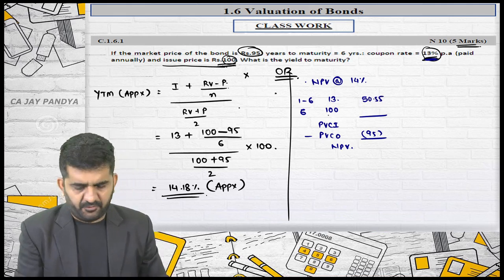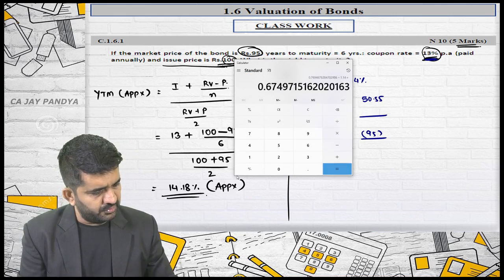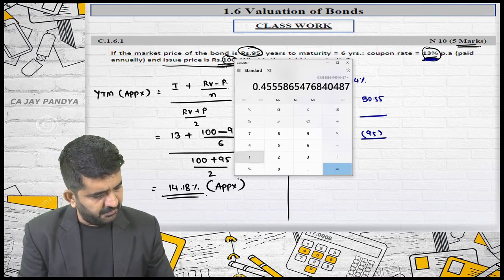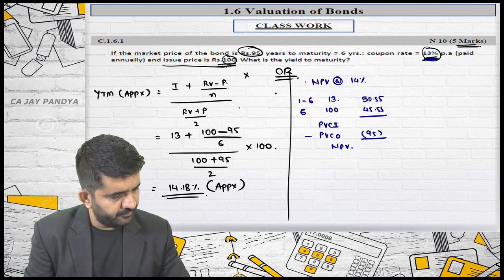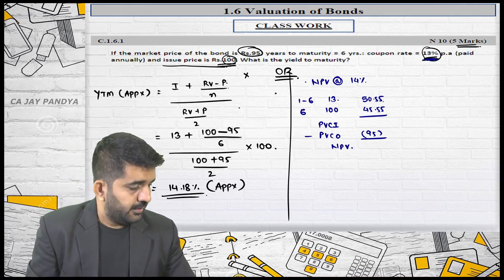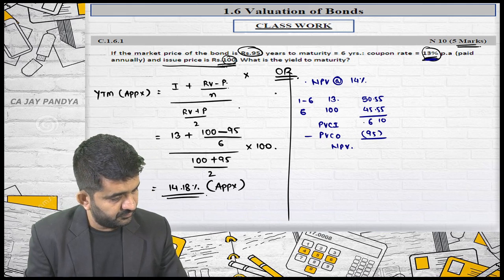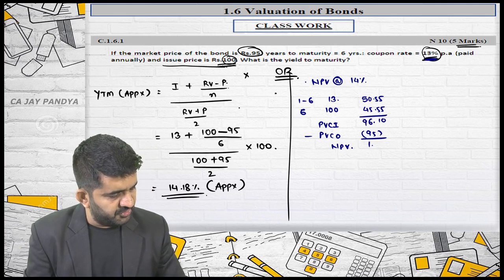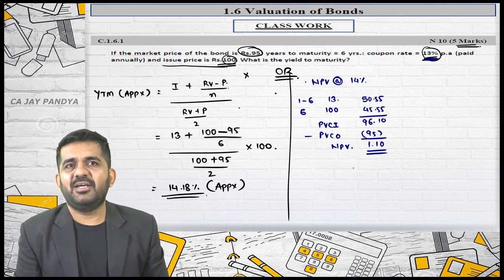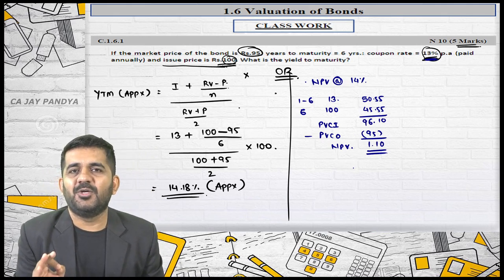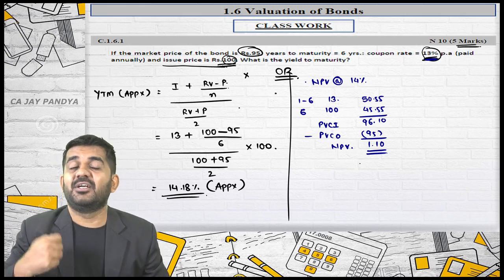And the present value of the sixth year is 1 divided by 1.14 to the power 6 multiplied by 100, which is 45.55. It is 96.10, so NPV will be 1.10. Now understand, if the answer is coming 1.10, I advise you to write down 14% approximately.